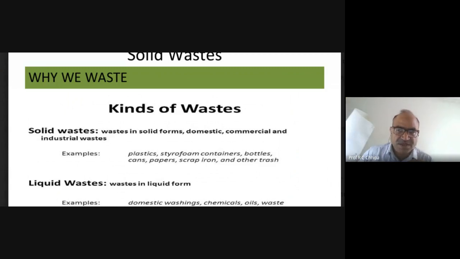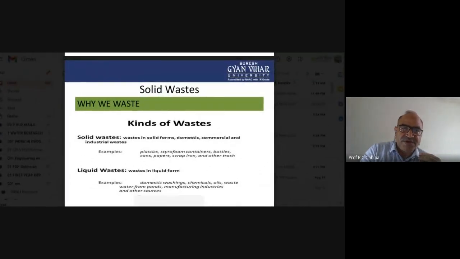So this will be the waste when not used. Scrap iron, whatever may be the metals and alloys and other trash material. So we have to see that this is the solid waste. Utensils not used in the kitchen, where do the different utensils go? Those are the wastage, not in use. The plastic container, not in use, will be waste. So it is the most important concern in present life, because the waste is important.